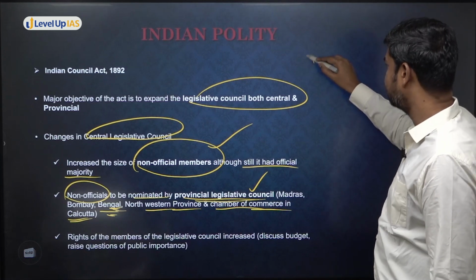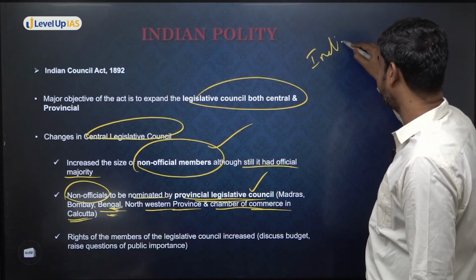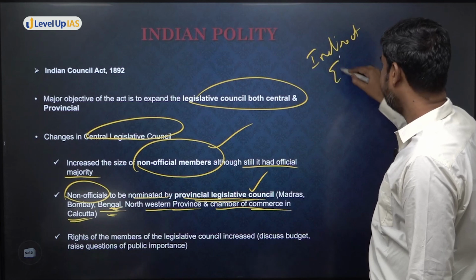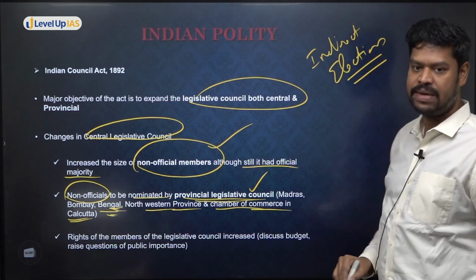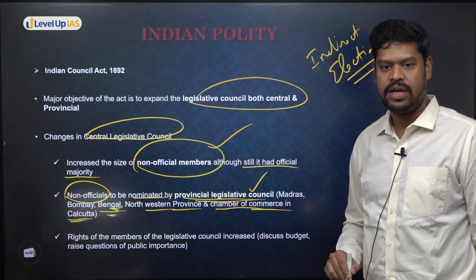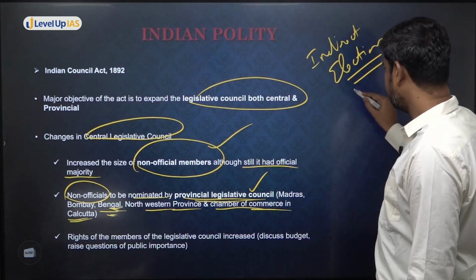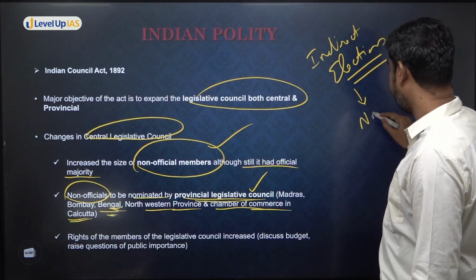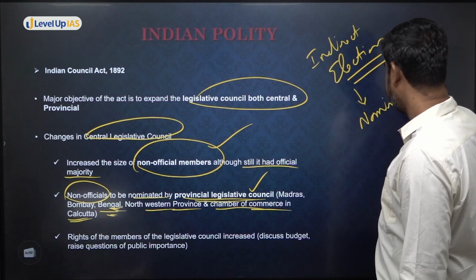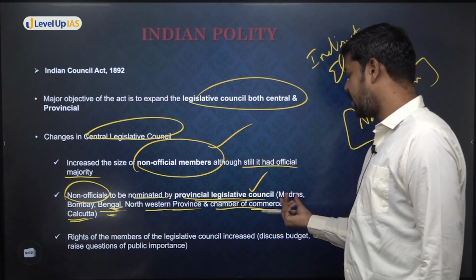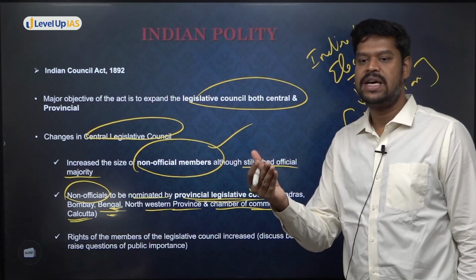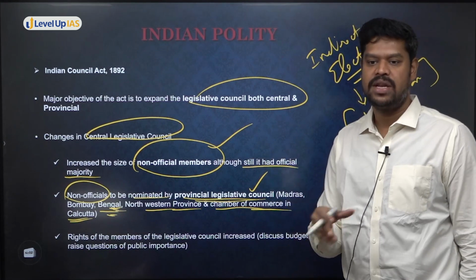1892. So in fact, this was a system of indirect election. Although legally this word was not used, historians have said that for the first time indirect election was brought in 1892. But the word that was legally used is nomination. That means from the Madras Legislative Council, somebody was indirectly elected from among the members there in the Legislative Council.